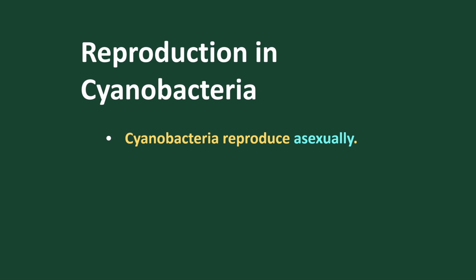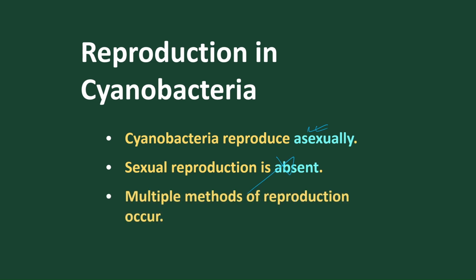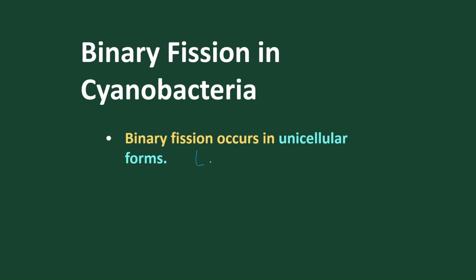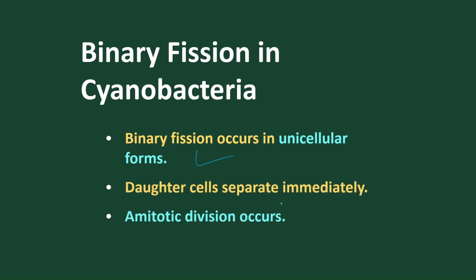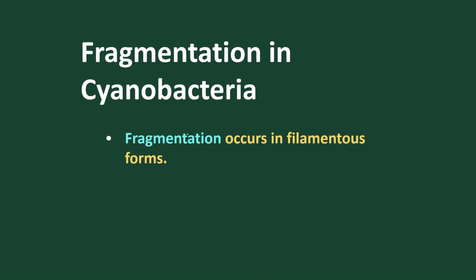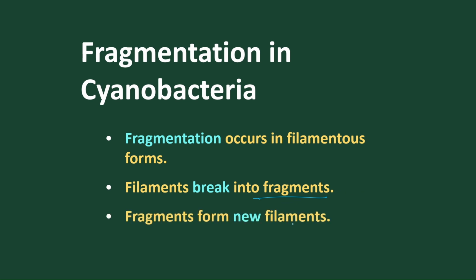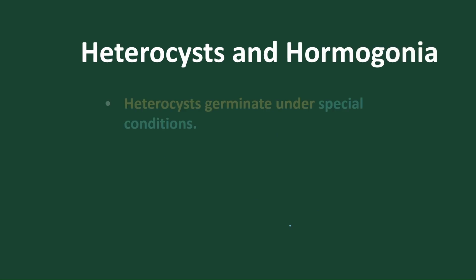So let's move to reproduction. Cyanobacteria reproduce asexually. Binary fission is the most common method. The sexual method is totally absent, and multiple methods are present, like hormogonia, binary fission, and we also find fragmentation in filamentous forms. If it is a unicellular form, they go for binary fission. If it is a filamentous form, they go for fragmentation. The fragments develop into new individuals and form new filaments.